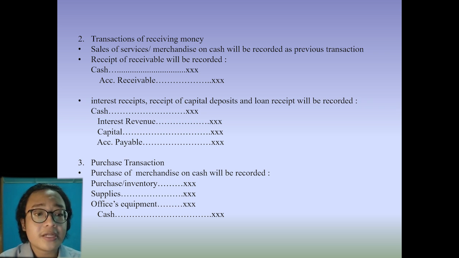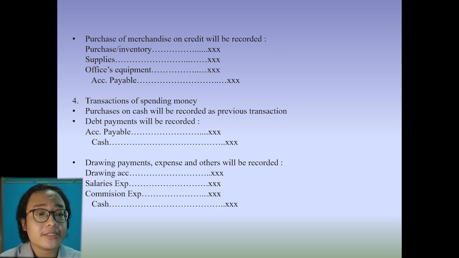Third, purchase transactions. In purchase transactions, there are 2 points. A. Purchase of merchandise on cash will be recorded in debit purchase or inventory, supplies, and office equipment, and in credit cash. B. Purchase of merchandise on credit will be recorded in debit purchase or inventory, supplies, and office equipment, and in credit account payable.